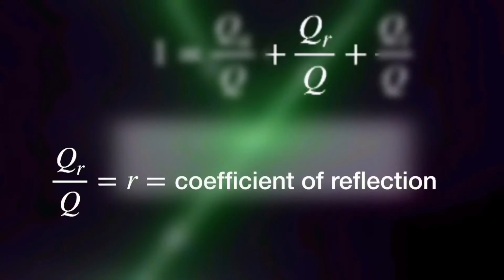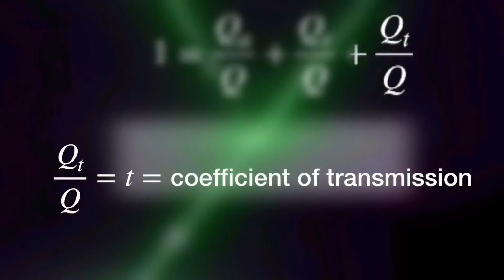The second ratio is the ratio of the amount of heat reflected to the total quantity of heat incident, and this ratio is called the coefficient of reflection. The third ratio is the ratio of the amount of heat transmitted to the total quantity of heat incident, and this ratio is called the coefficient of transmission.